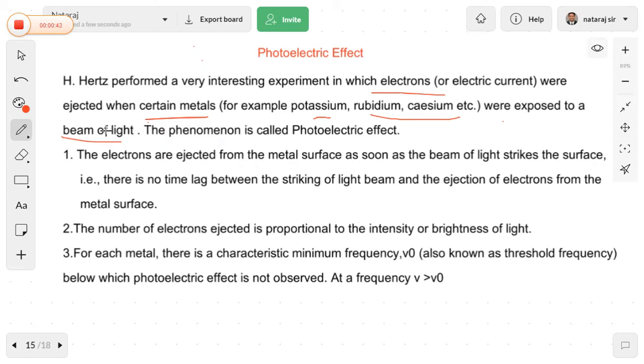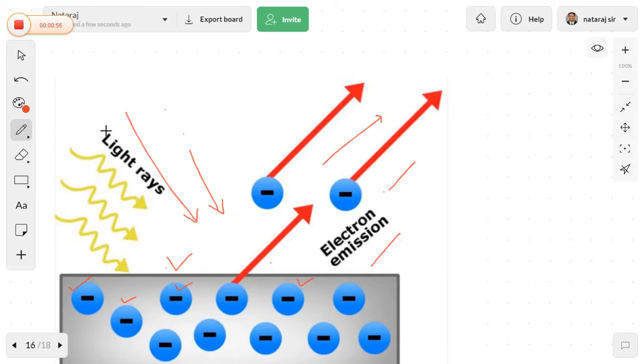So simply, when a metal is exposed to a beam of light, there is ejection of electrons from the metal. This kind of phenomenon is called the photoelectric effect. This is the diagrammatic representation of the photoelectric effect. This is the metal. The best examples of metals which exhibit the photoelectric effect are potassium, rubidium as well as cesium. These are the metals which are able to exhibit the photoelectric effect.